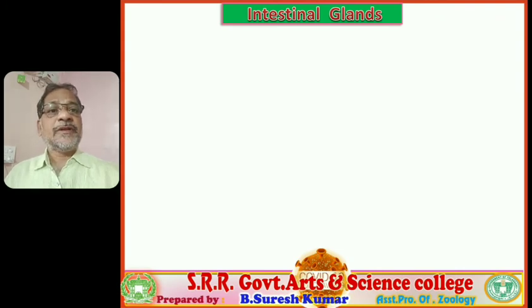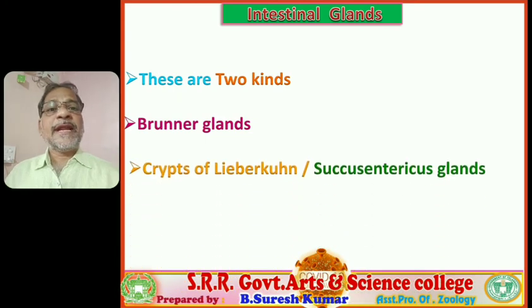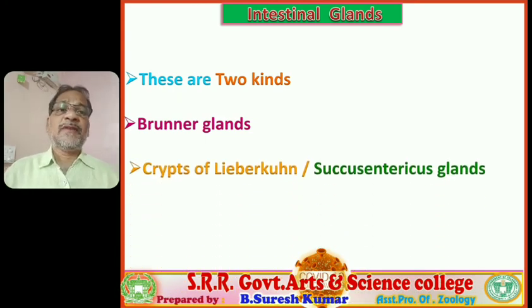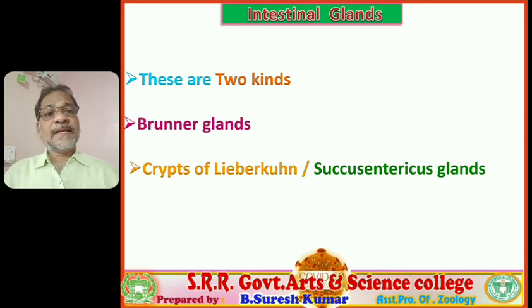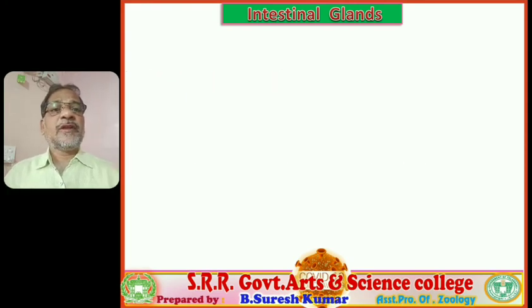Next, we are going to discuss intestinal glands. Two variants of intestinal glands are present in the wall of the intestine. They are also produced by the invagination of the mucosa layer. One is Brunner's gland and the second variant is crypts of Lieberkuhn, also called succus entericus glands. Follow, students. So the intestinal glands are two variants: one is Brunner's gland, another one crypts of Lieberkuhn.